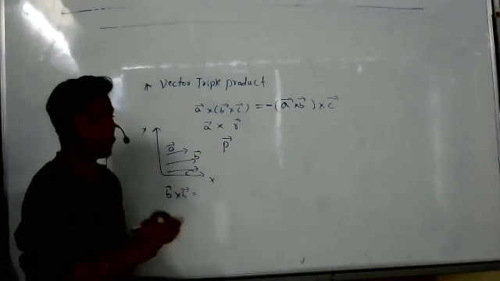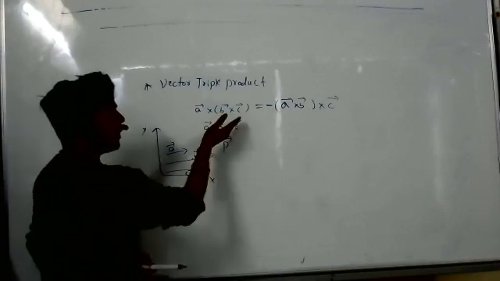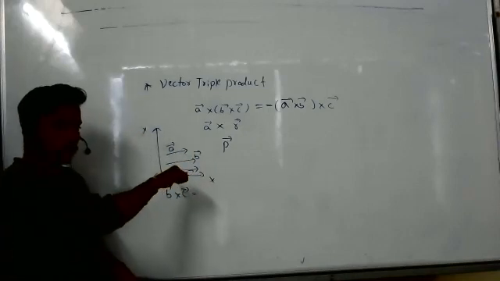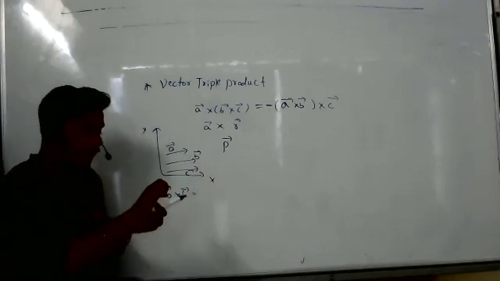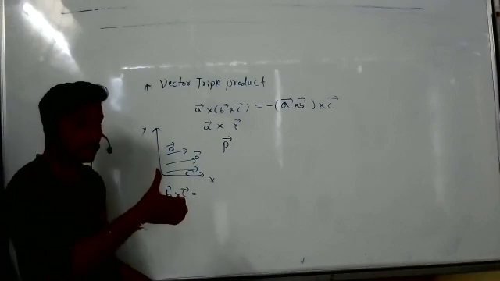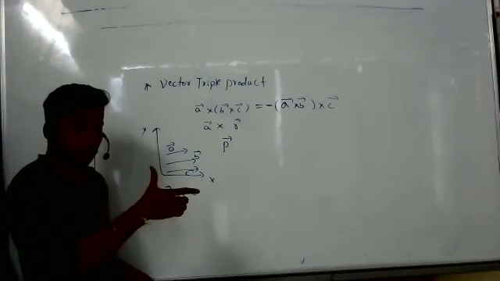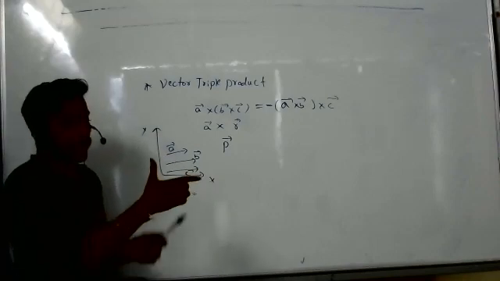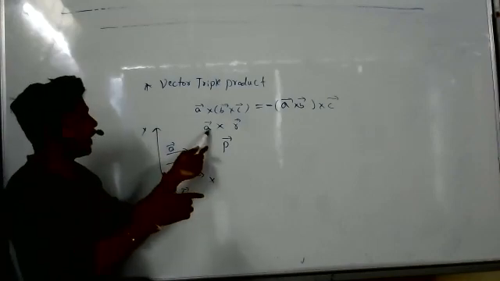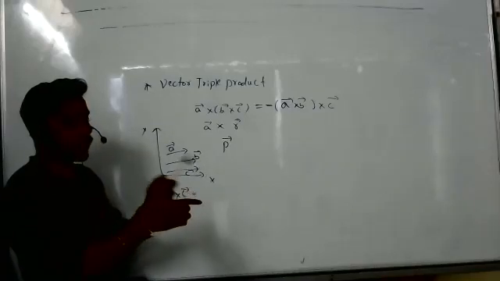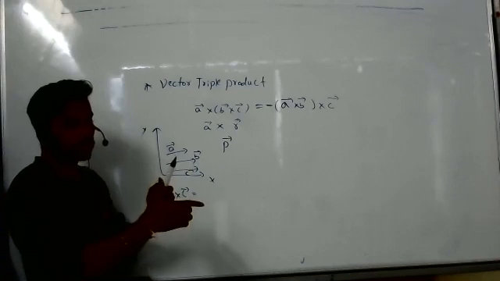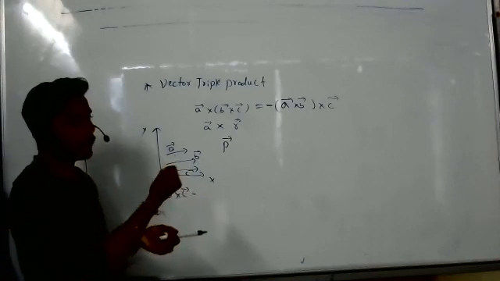First we will see B bar cross C bar. When you are doing it, it is inward. So this vector is perpendicular to A, right? Am I clear? Yes. Now if I do A bar cross R bar, what will happen?